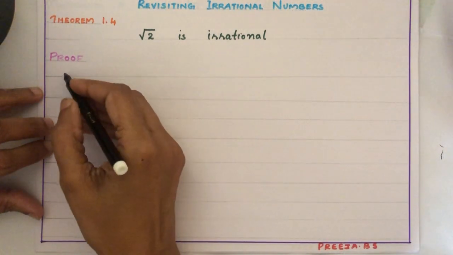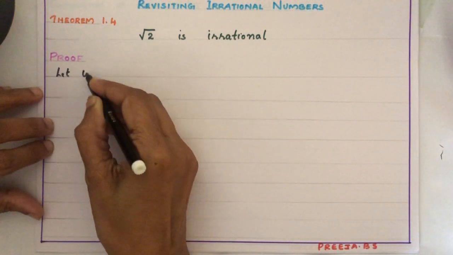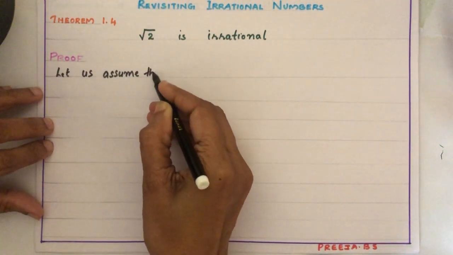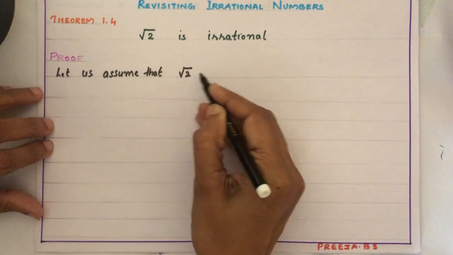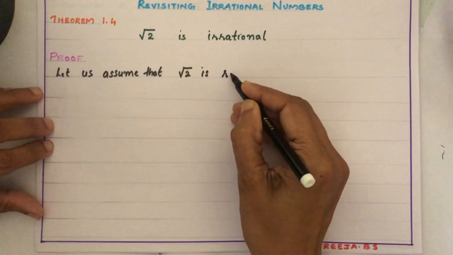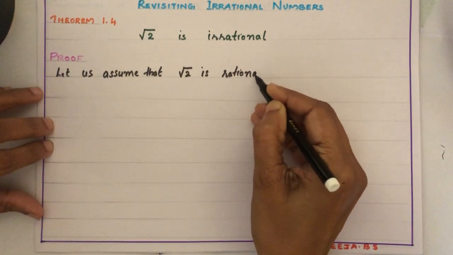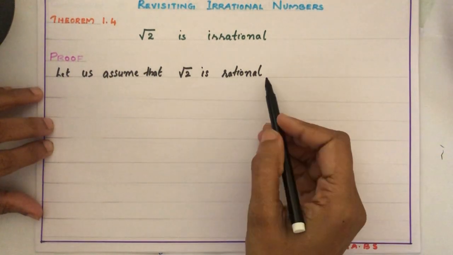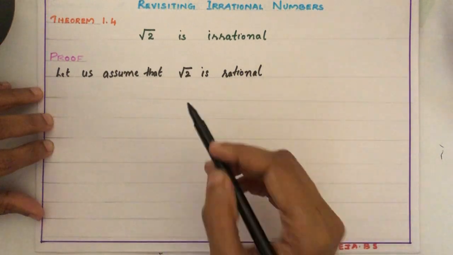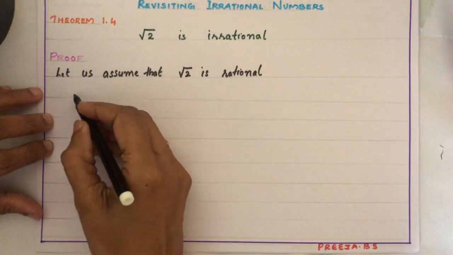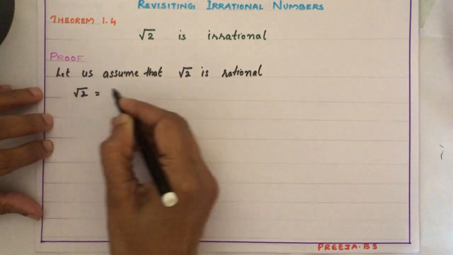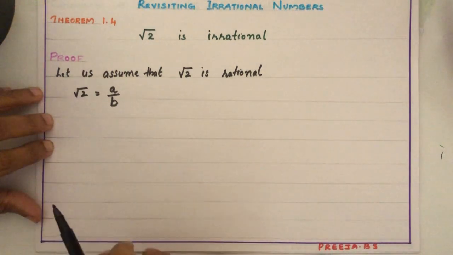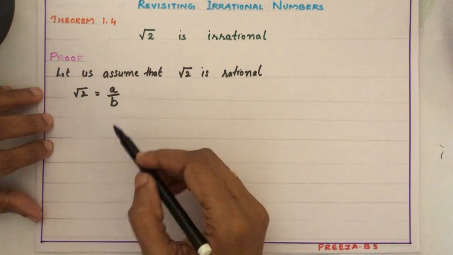So same we are applying here. Let us assume that root 2 is rational. If a number is rational, we can express that in the form of P by Q. So here I am taking root 2 as A by B. And usually we are writing the rational numbers in the simplest form.